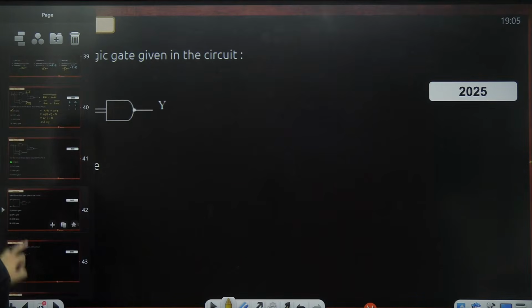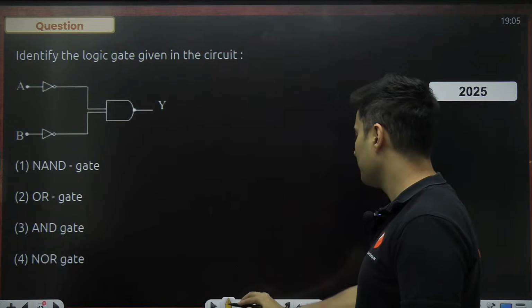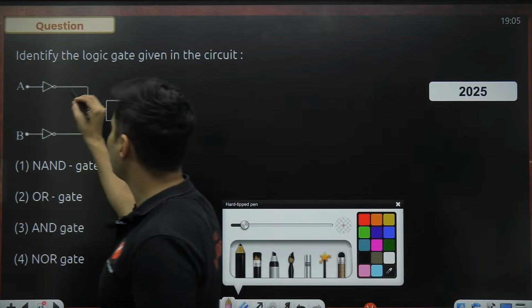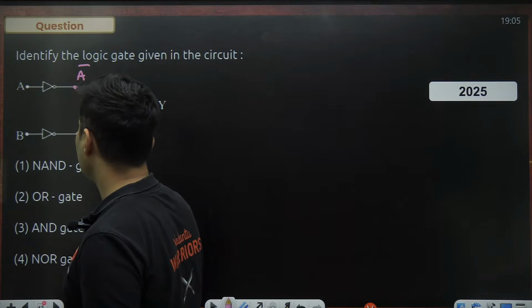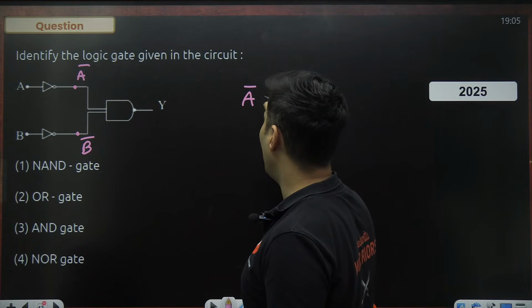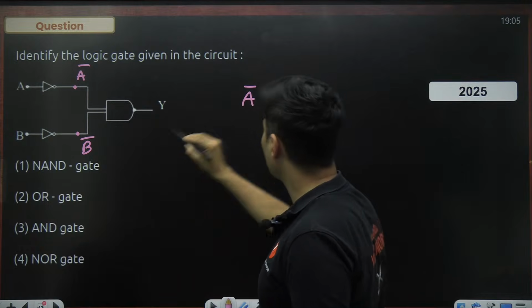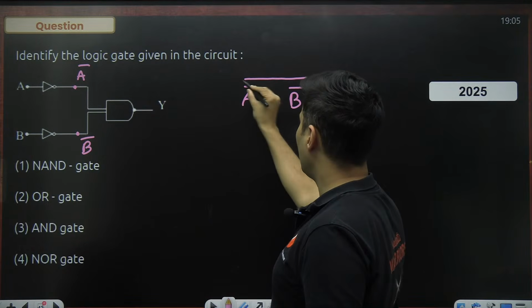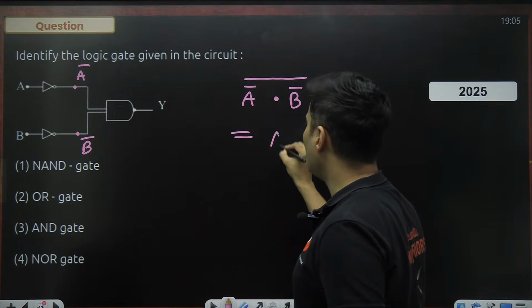Let's go to the next one on your screen. Identify the logic gate given in the circuit. Okay, let's do this. This is A, naturally this is A bar. This is B, naturally this is B bar. This is an AND operation. So it is A bar dot B bar. There is a circle also, and that means you have to put a bar over here because this is a NAND gate. So again use De Morgan principle.